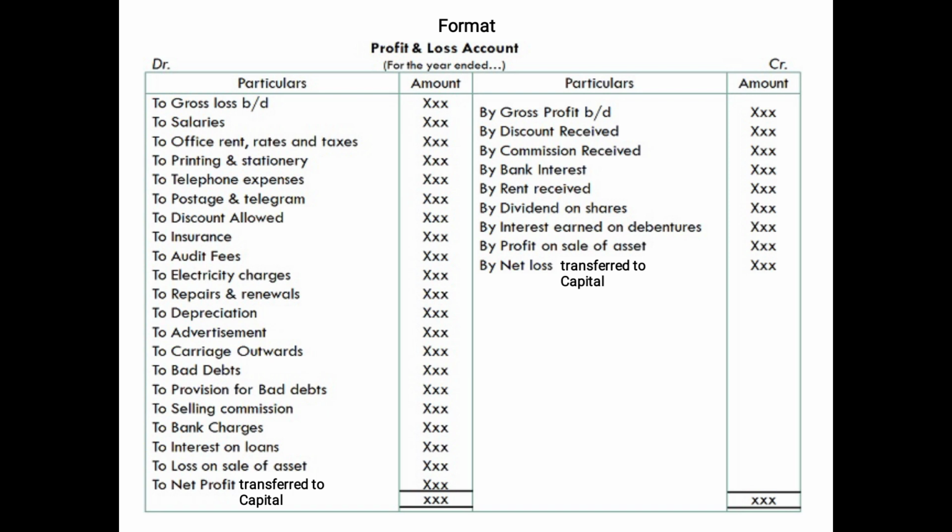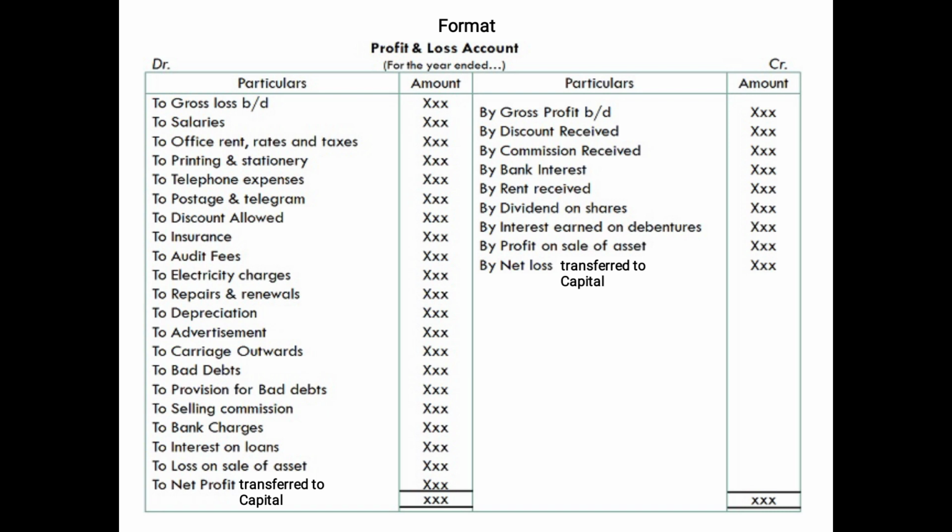By gross profit brought down, then all the indirect incomes and gains: by discount received, by commission received, by bank interest received, by rent received, by dividend on shares which is received, by interest earned on debentures, by profit on sale of asset, etc. After putting all the incomes, expenses, losses and gains on their respective sides, we will compare the debit side with the credit side.